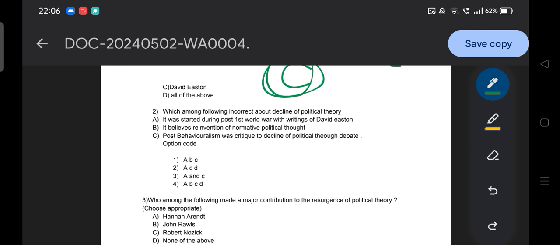which among the following is incorrect about the decline of political theory? Okay, decline of political theory. Option A, it started after the First World War with the writing of David Easton. Option B, it believes in reinvention of normative political thought. Option C, post-behavioralism was a critique of the decline of political thought debate. Then you need to find out from this option code: 1 ABC, 2 ACD, 3 A and C, 4 ABCD. Okay, you need to find the incorrect one.